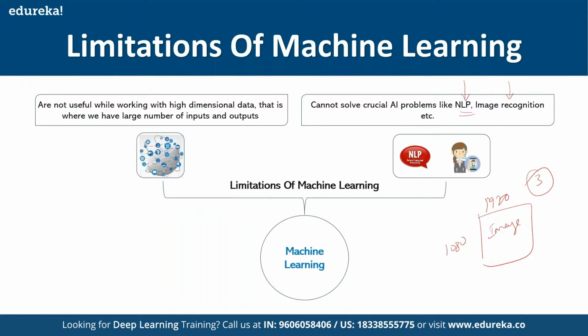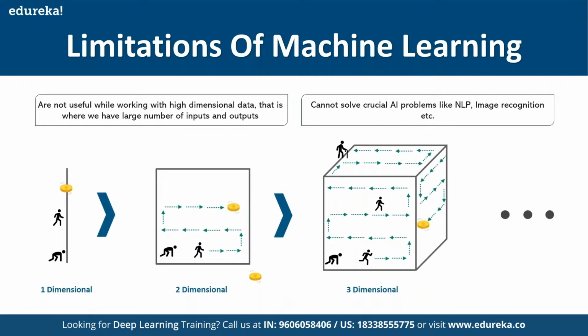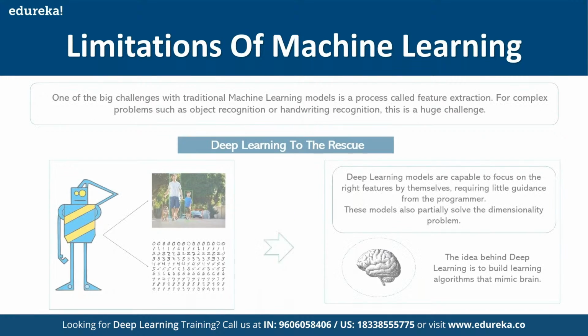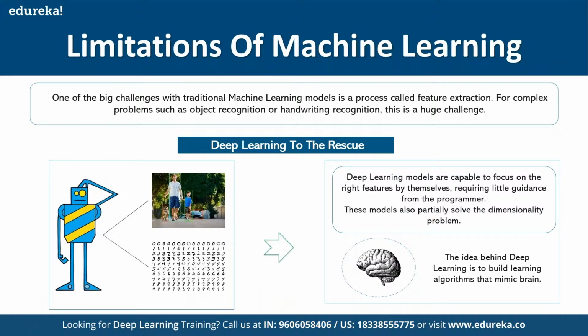And apart from that, in machine learning we'll be working with a statistical based model, where what I learn from the data depends on the mathematical equation that I'll be using. When we are talking about deep learning, we have a lot of flexibility. We can use multiple models. In other words, I'll be having multiple neurons, which will help me learn complex representations in the data. So that's the limitation of machine learning. As I mentioned, one is the dimensionality, and another one is yet one more limitation of machine learning.